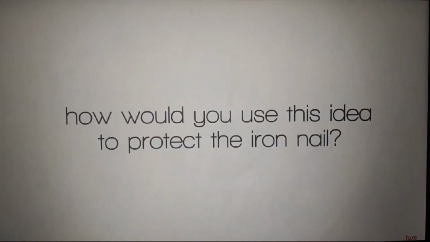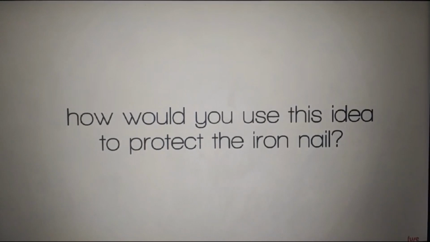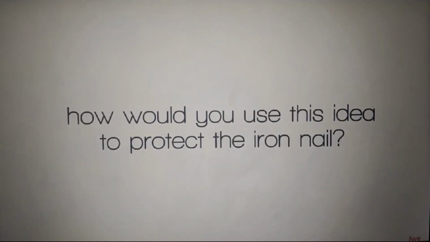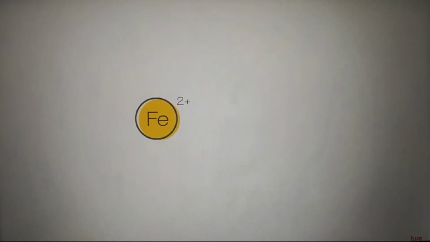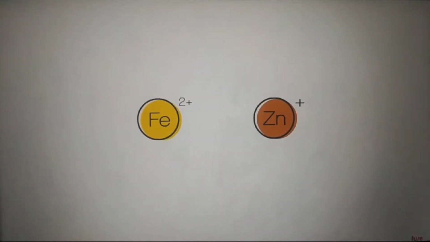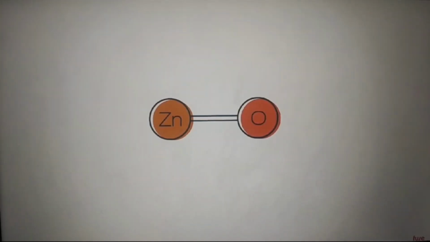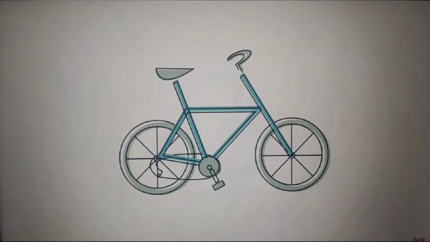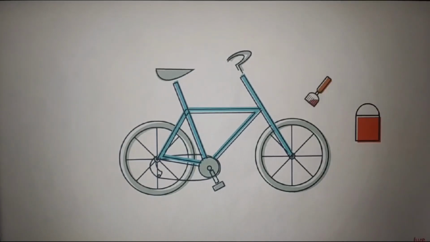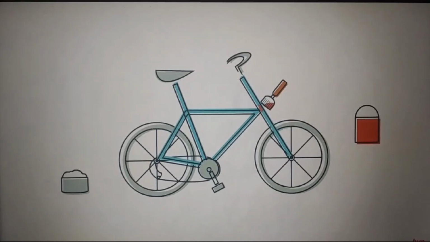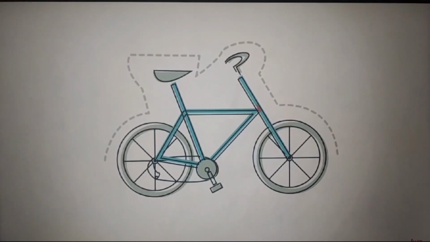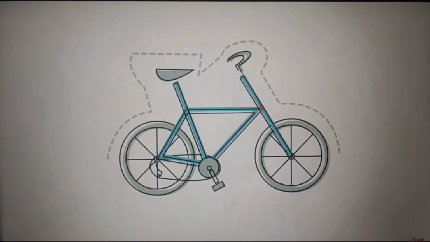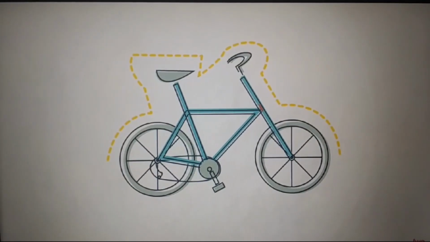Here's a challenge. How might you use this idea to protect the iron now? The answer is that by covering a metal like iron with another more reactive metal, like zinc, the zinc forms the zinc oxide layer quickly. The iron underneath is protected. This process is called galvanizing and can last up to 100 years. If you think of the metal on a bike, corrosion can be prevented by painting the frame, a static part, or greasing the metal parts like the chain which moves, or by covering it with a thin layer of a less reactive metal like tin, copper or gold, but that would be very expensive.